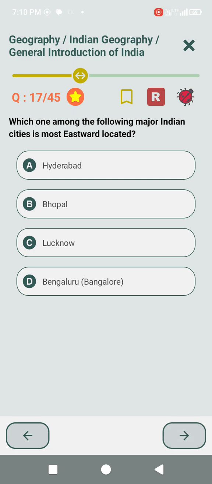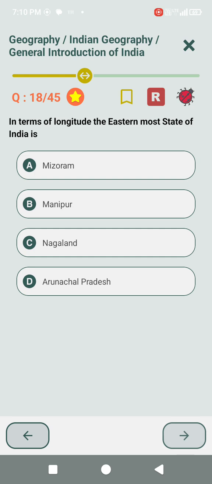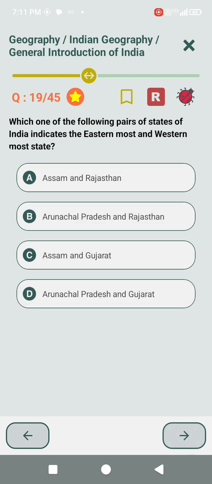The northernmost place of India, Indira Col, is situated in Ladakh. Which one of the following major Indian cities is most eastward located? Lucknow. In terms of longitude, the easternmost state of India is Arunachal Pradesh. Which one of the following pairs of states of India indicates the easternmost and westernmost state? Arunachal Pradesh and Gujarat.